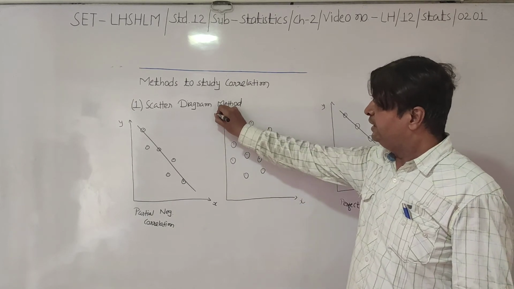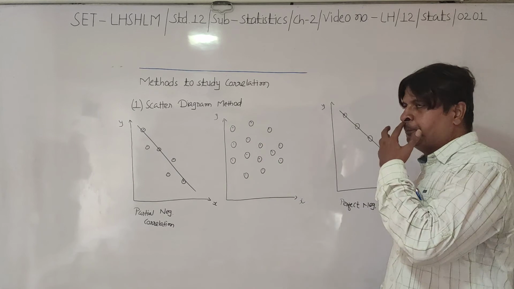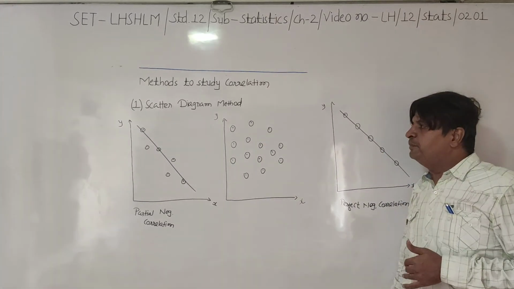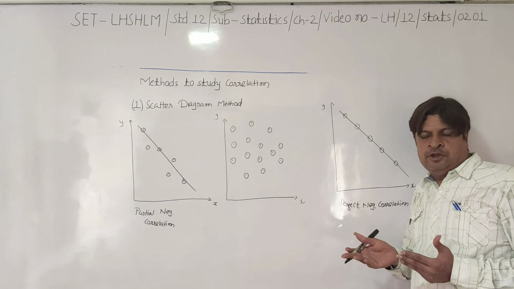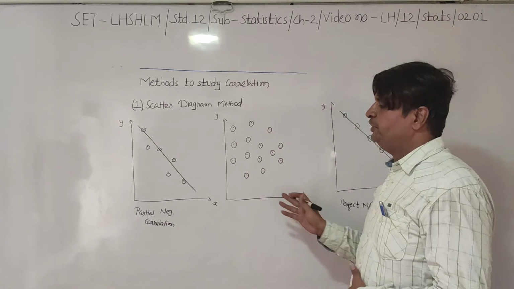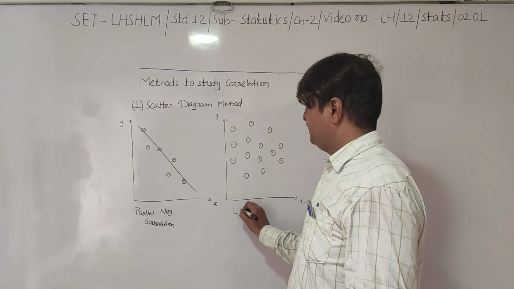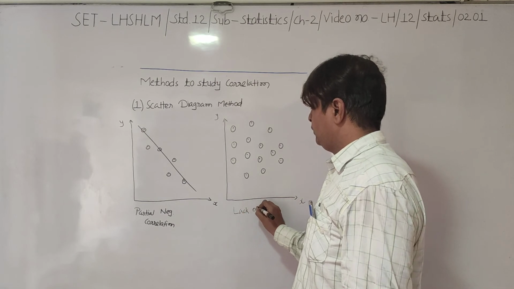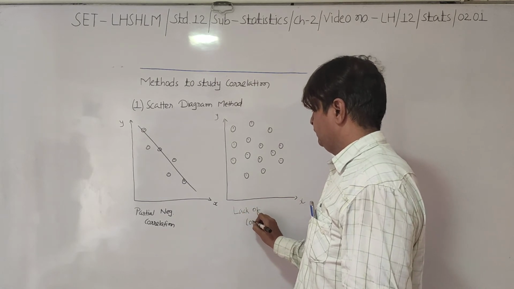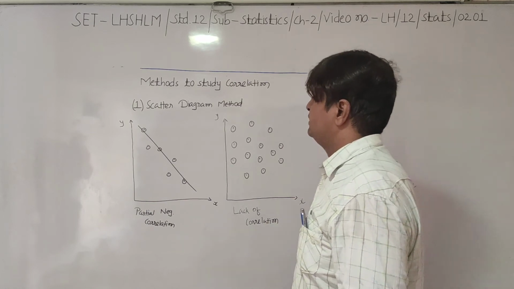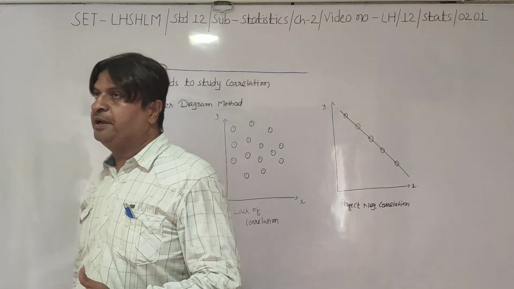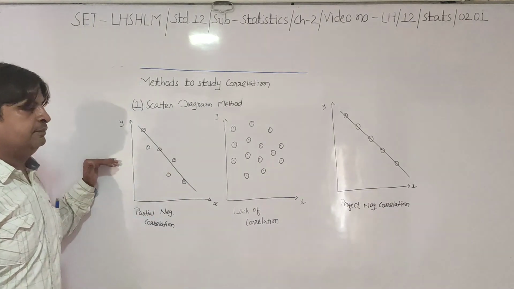You can't say that all the points are upward sloping. You can't say that all the points are downward sloping. There is no particular pattern. So whenever there is no particular pattern, we can say that there is lack of correlation. Correct? So this is the first method called the scatter diagram method.